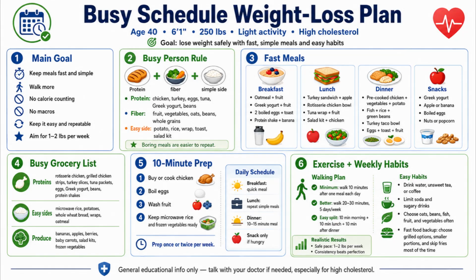It also gives you a busy grocery list with grab and go items so you don't have to think about meal prep. There's a simple 10-minute prep system too. Boil a few eggs, wash fruit, keep microwave sides ready, just enough to make the week easier. And the walking plan is flexible. If you don't have time for a long walk, it gives you split options like 3 10-minute walks throughout the day. This version even adds fast food backup ideas for days when you're slammed. So that's the busy schedule version. Same goal, just faster and easier for people who don't have a lot of time.